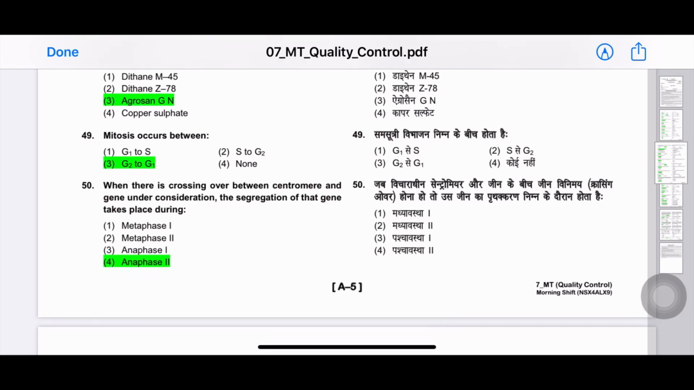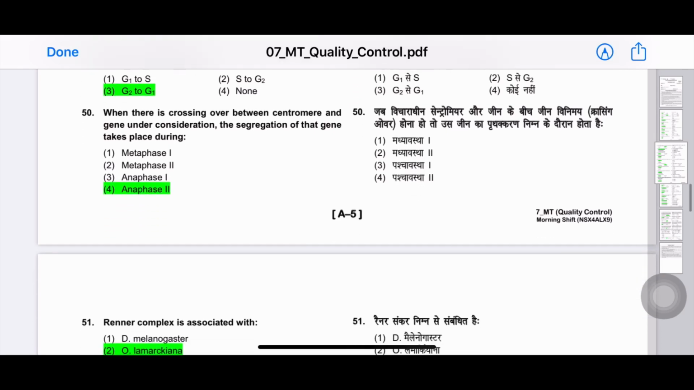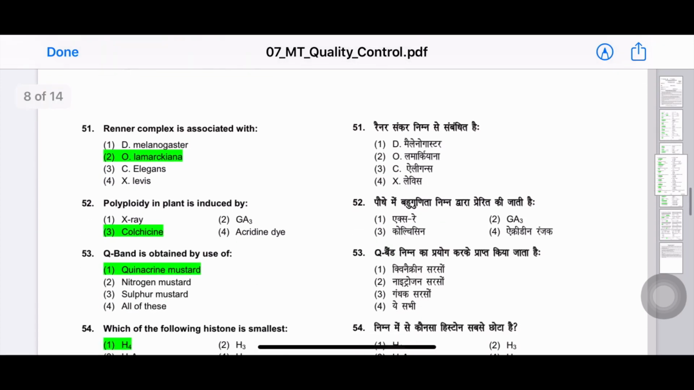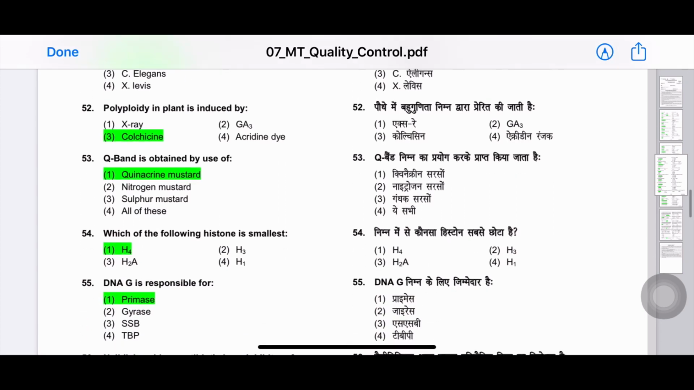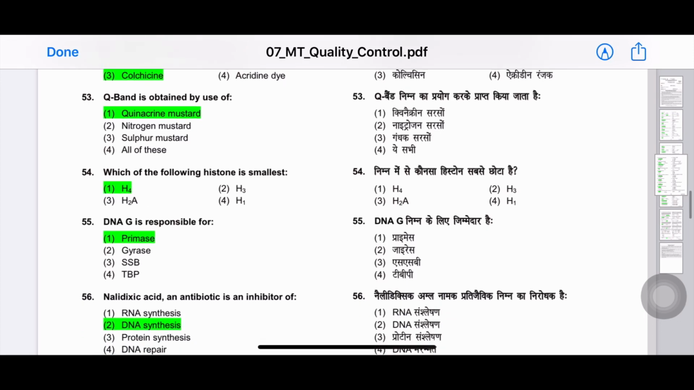Mitosis occurs between G2 to G1. Next question. When there is crossing over between centromere and gene under consideration, the segregation of that gene takes place during anaphase 2. Next question. Renner complex is associated with Oenothera lamarckiana. Next question. Polyploidy in plant is induced by? The answer is colchicine.